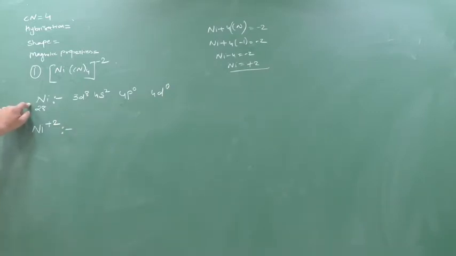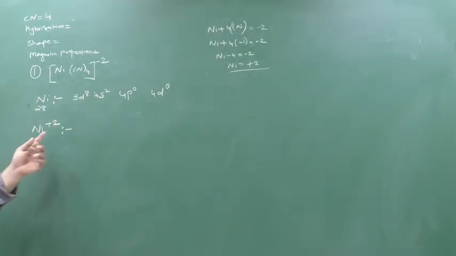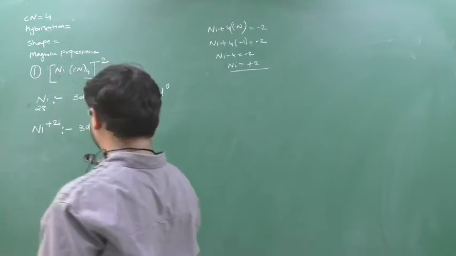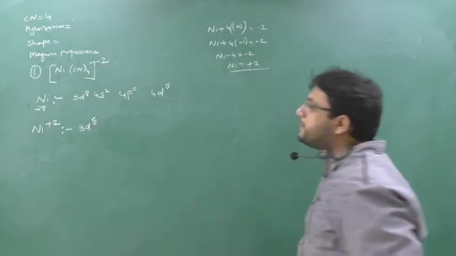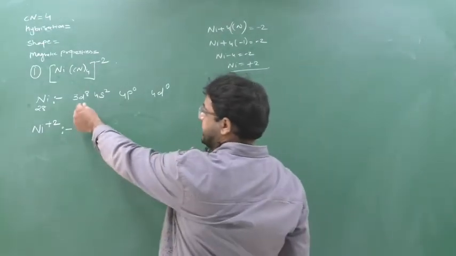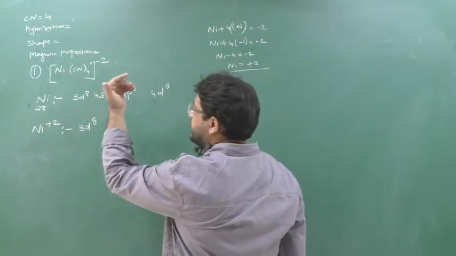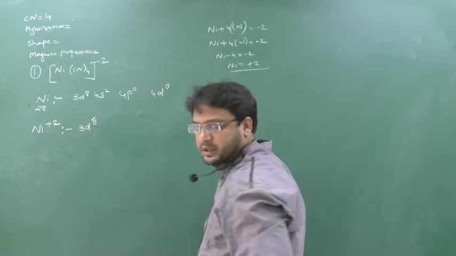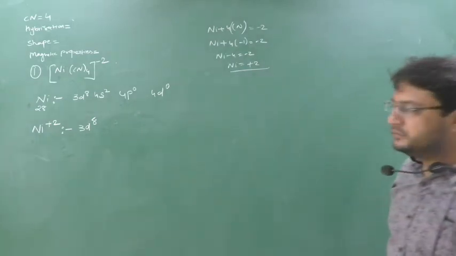When Ni electronic configuration is 3d8 4s2, what is the configuration of Ni+2? 3d8 only, because now 4s will become 0. Ni+2 means 2 electrons have been lost. Ni is 3d8 4s2, now I have formed Ni+2, so 2 electrons will go. The electronic configuration of Ni+2 is 3d8, and the remaining will be 4s0, 4p0, 4d0.